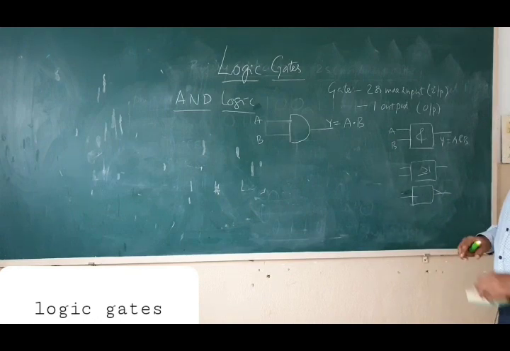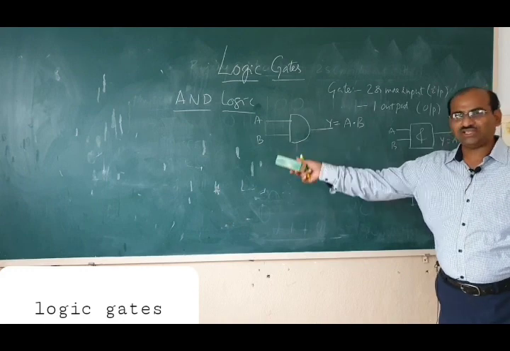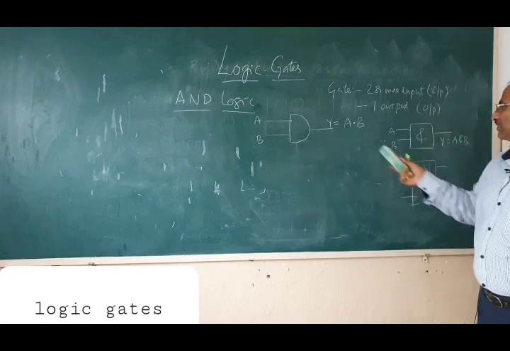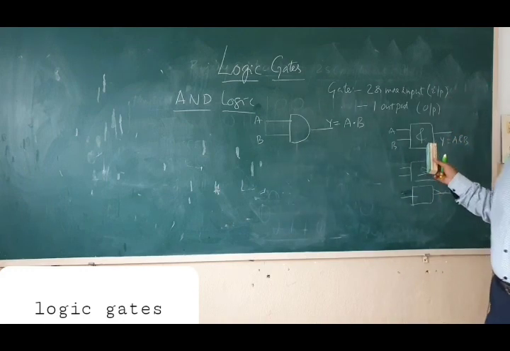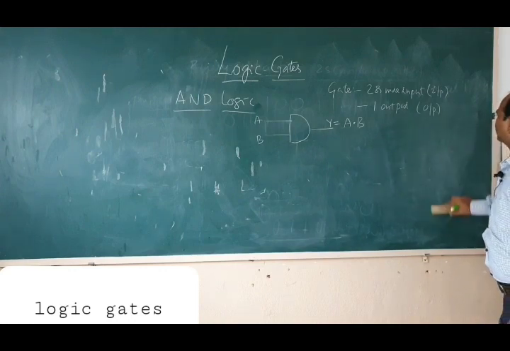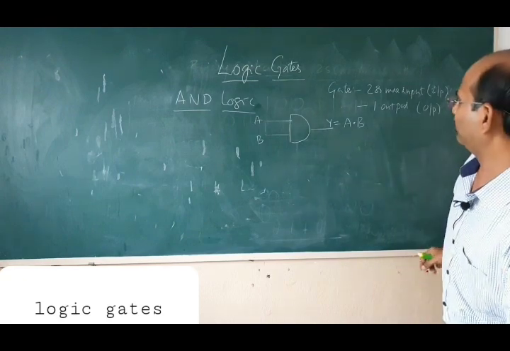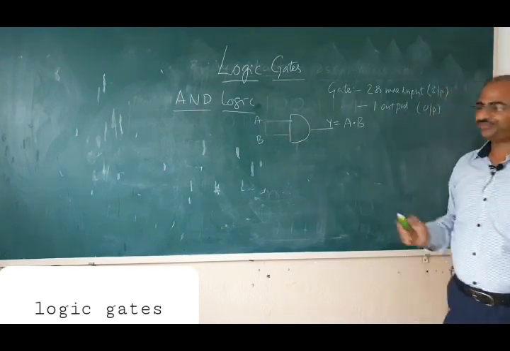But as I already told, we go by the notation which we get in our Indian textbooks. You need not remember these things. This is Y, A B, Y is equal to A and B.